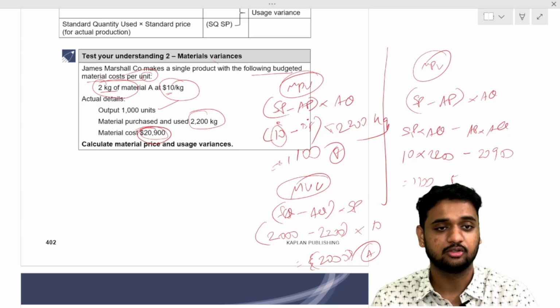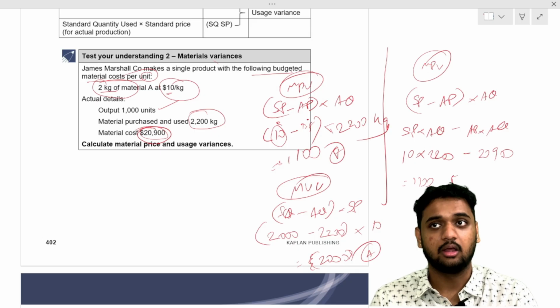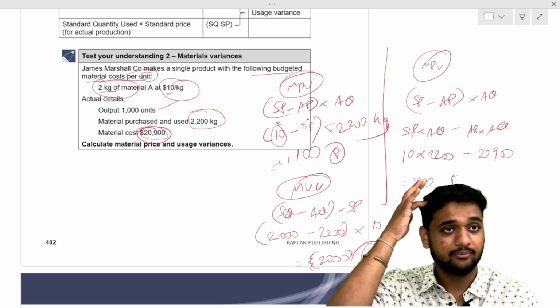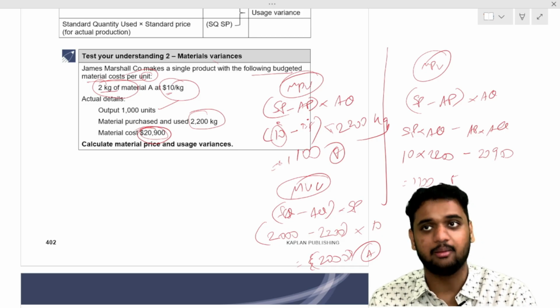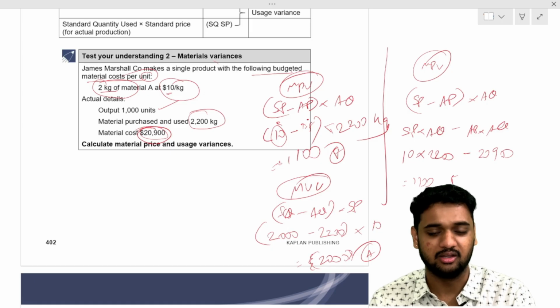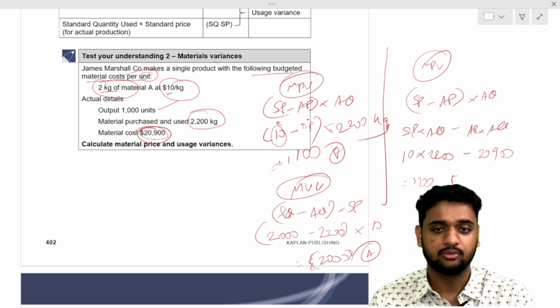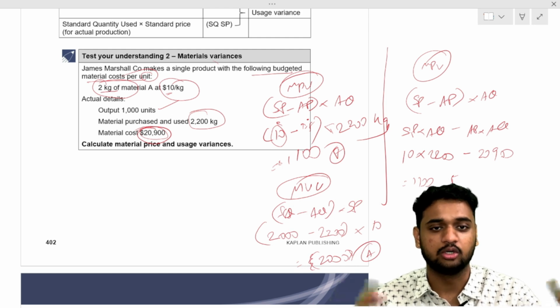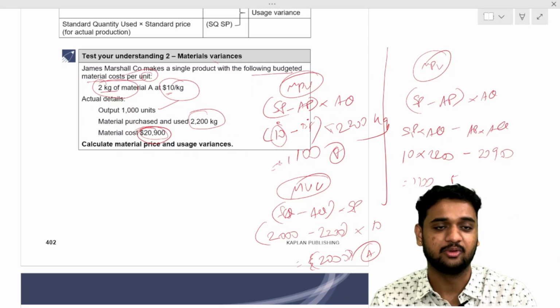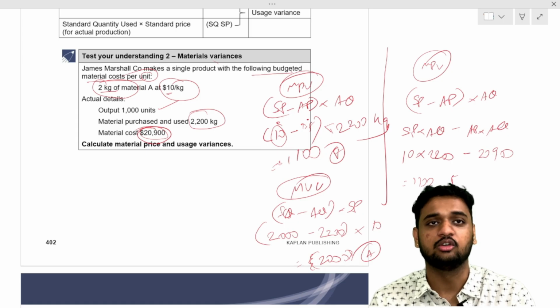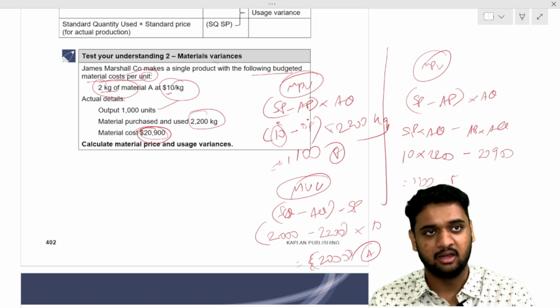So, what is material price variance? Actual price into actual quantity. What is the answer you got? 1100 favorable. What is the material usage variance formula? Standard quantity minus actual quantity into standard price. What is the standard quantity mantra? Quantity for actual output. What is the answer you got? 2000 adverse. What is the total material variance? Material price variance plus material usage variance. 1100 favorable and 2000 adverse. So the total material variance is 900 adverse.